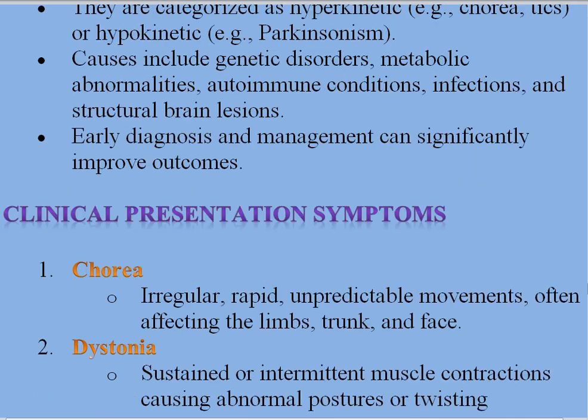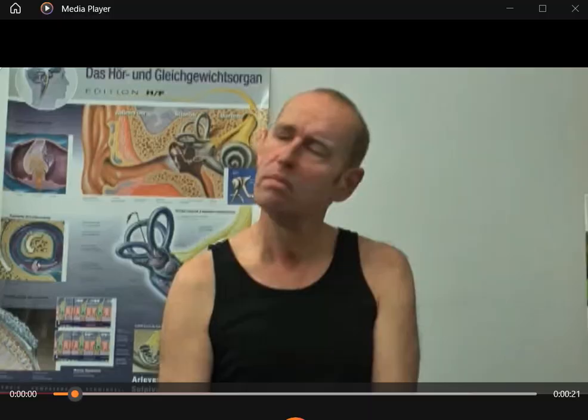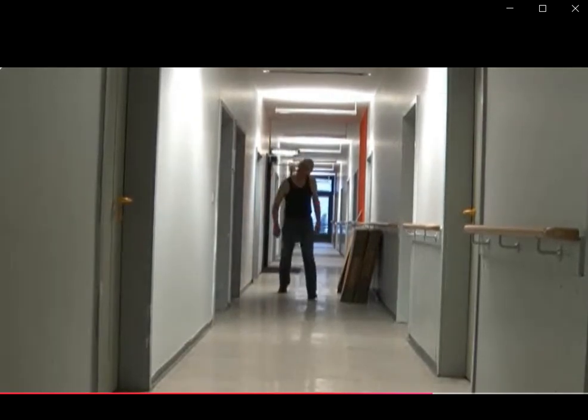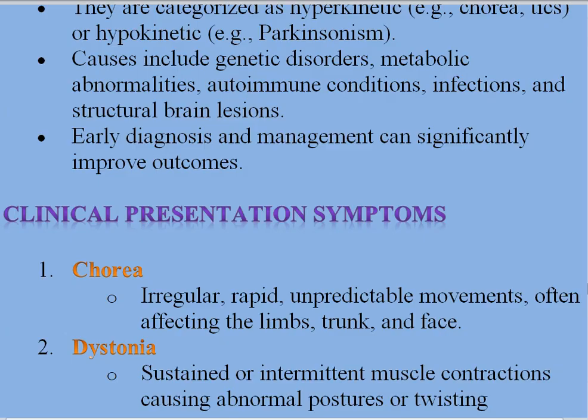affecting the limbs. Now, the dystonia, which is sustained or intermittent muscle contractions causing abnormal postures or twisting. So, see the dystonia. This is sustained contractions. In this case, the neck. There is a pronator sign. See that this is sustained contractions in the neck.